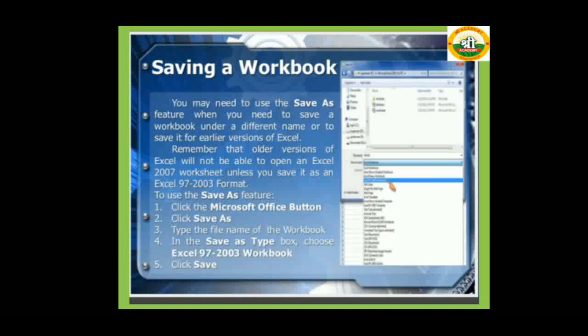You may need to use the save as feature when you need to save a workbook under a different name or to save it for an earlier version of Excel.